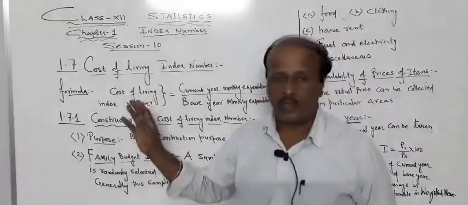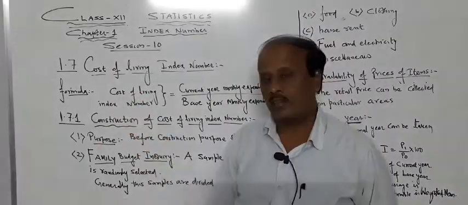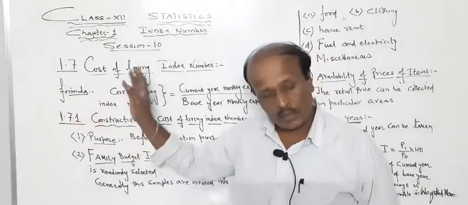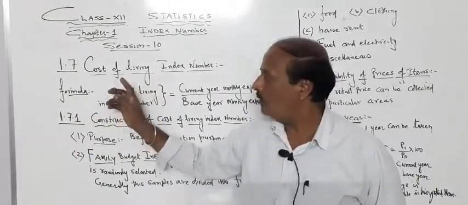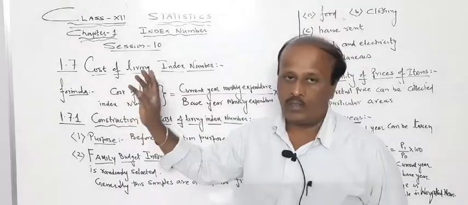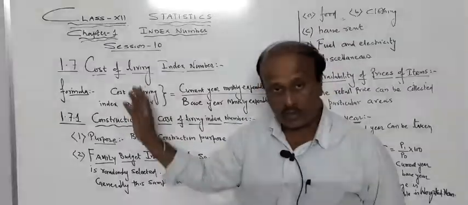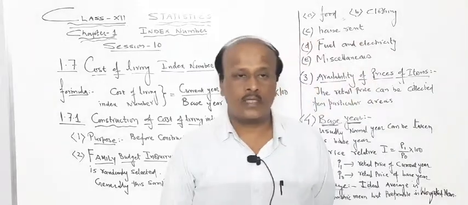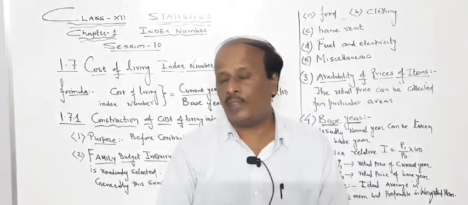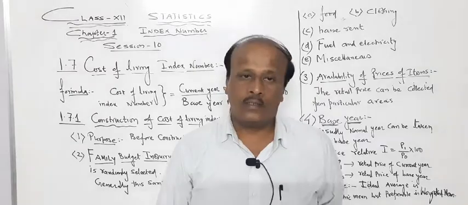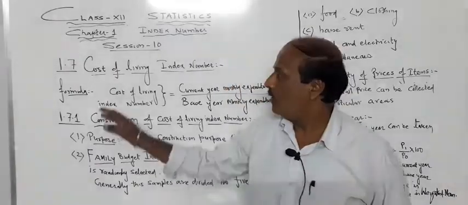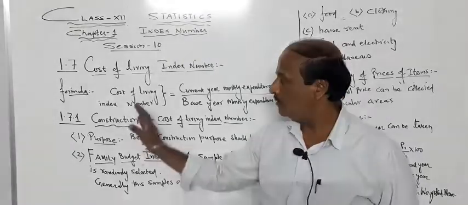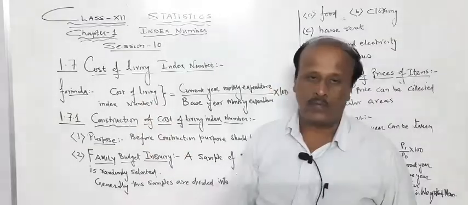This question I have seen many times is asked as a theoretical part of a question for 3 marks, or if they are going to ask a definition then for 1 mark, or a 3 marks question. How they are going to ask that, I am going to tell you today. First of all, just like we always do, we are going to revise the previous topic, cost of living index number. Definition wise, we have a nice definition, we have a formula also.